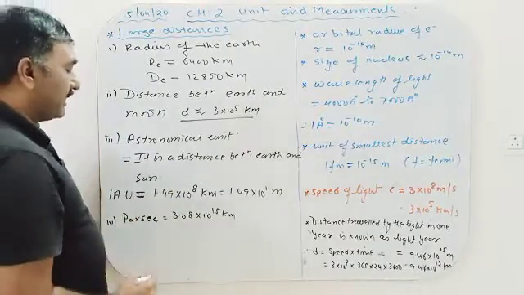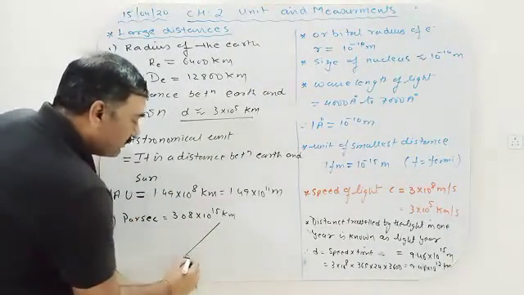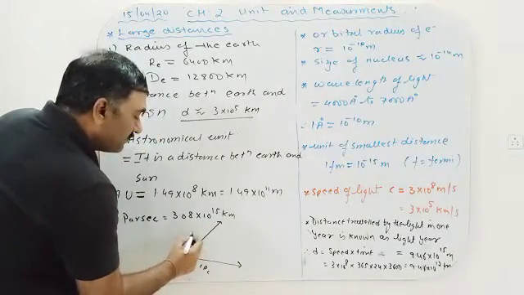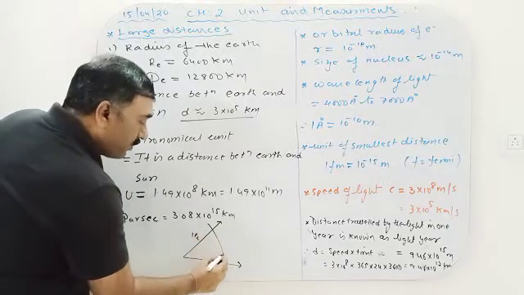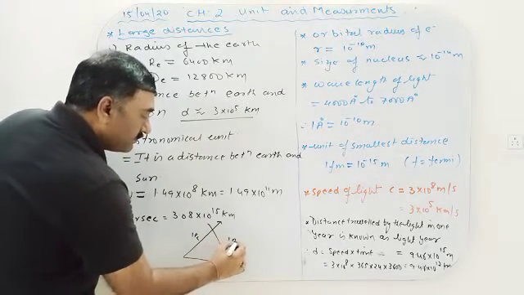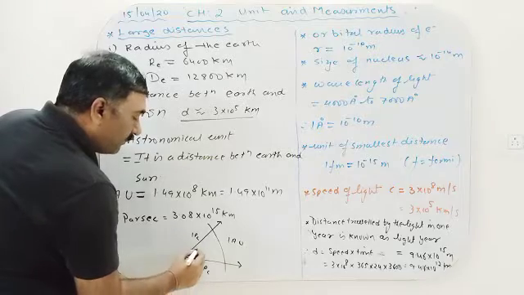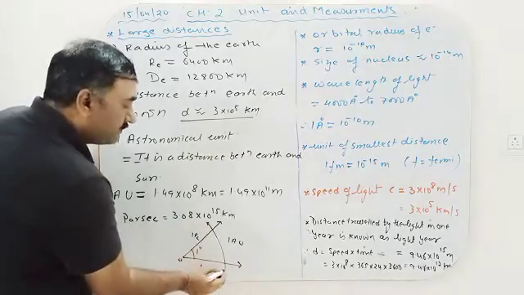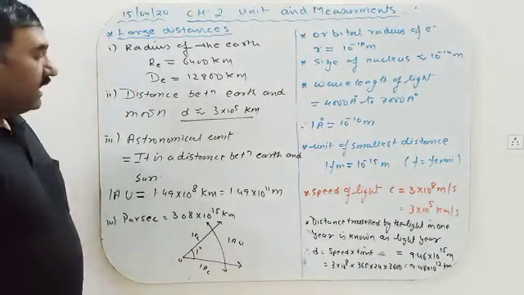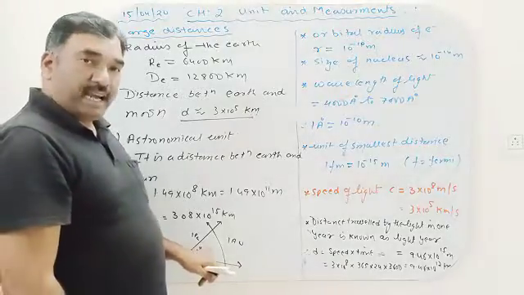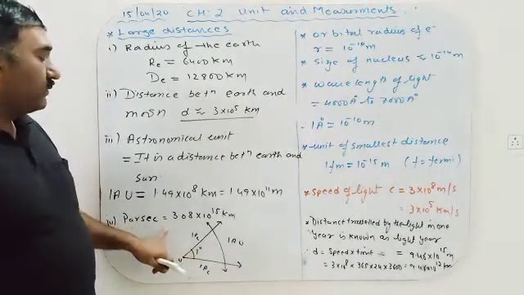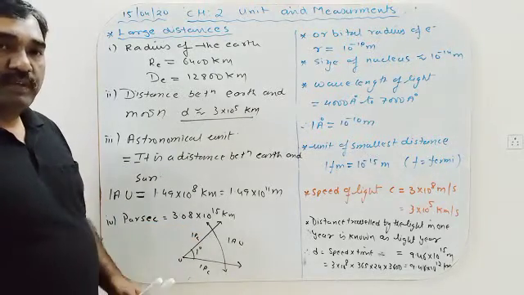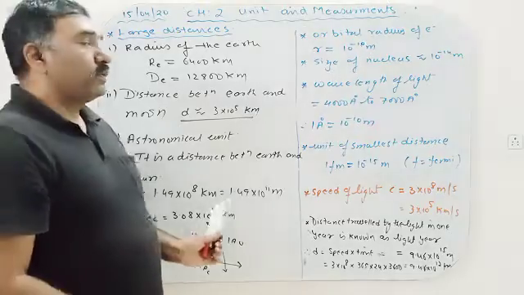And what is 1 parsec? 1 parsec is the distance when one astronomical unit arc subtends an angle of 1 second. So this distance on the sides is the parsec, and I will explain when we discuss the parallax method how we can calculate 1 parsec. For now, just the value, 3.08 into 10 raised to power 15 kilometer is equal to 1 parsec.